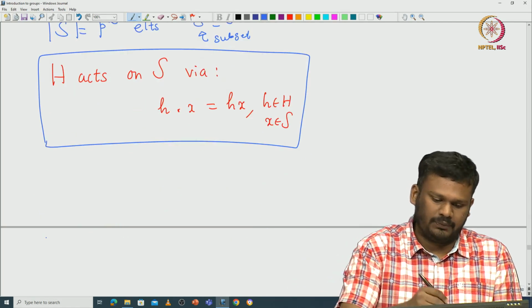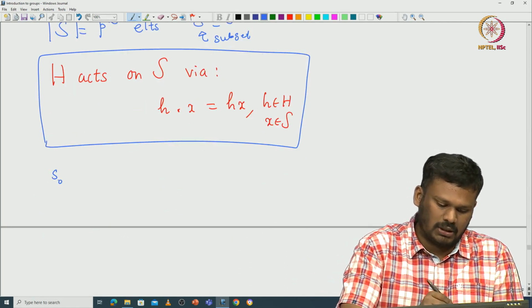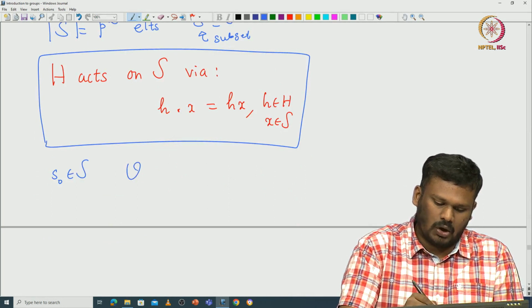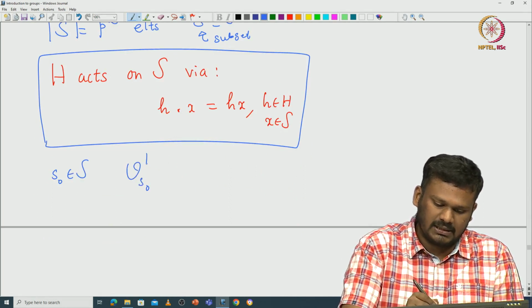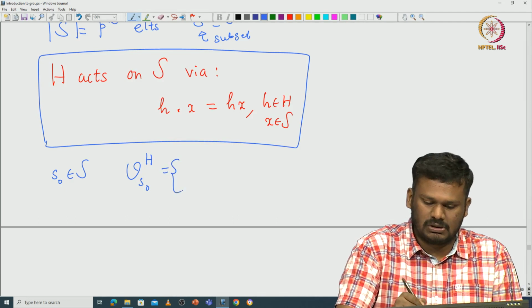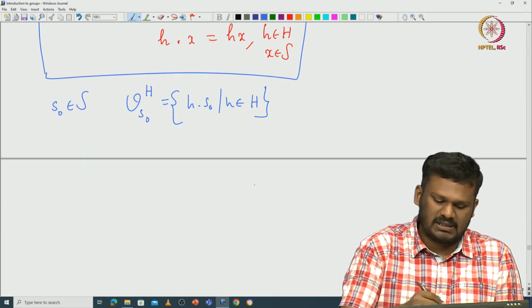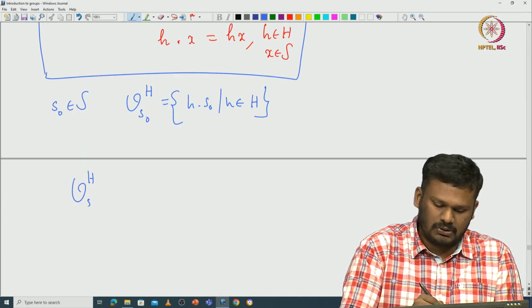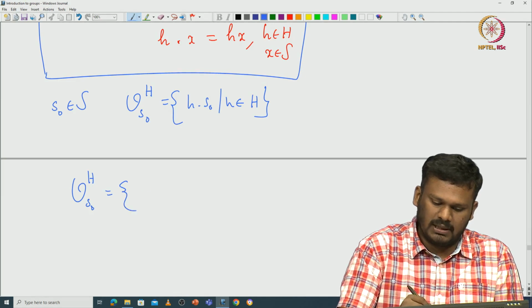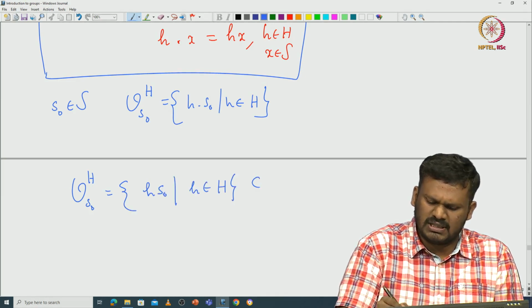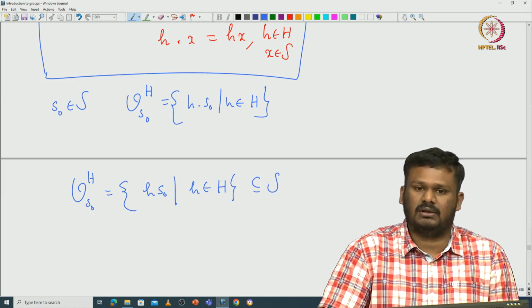In particular, if you take some S_0 inside S, look at the orbit inside this H. What is this? This is those h dot S_0 where h is in capital H. So, you can see that this orbit with respect to this action is going to be hS_0, h in H. This is a subset of S, that is all we know.